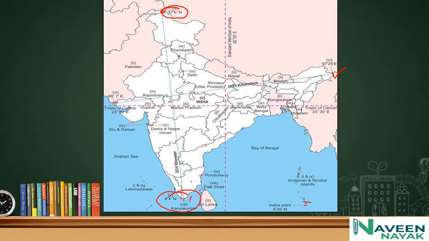and the distance from the north to south of mainland is 3,214 kilometers, and when we see from east to west, the kilometers is 2,933 kilometers. Remember the distance.